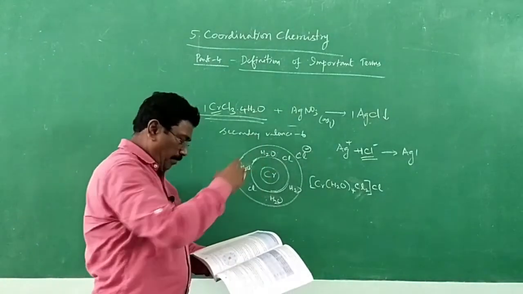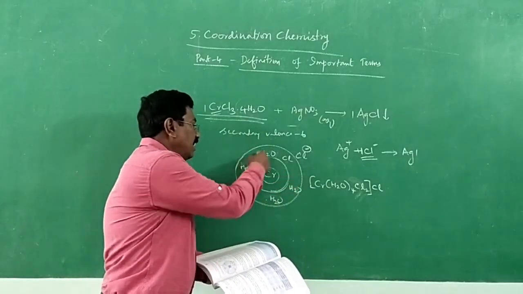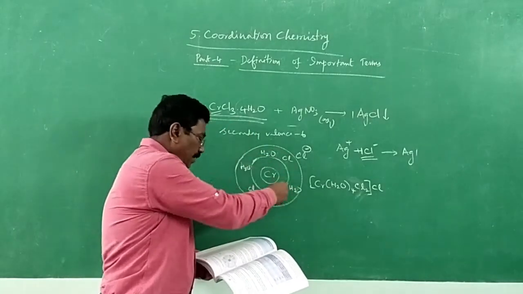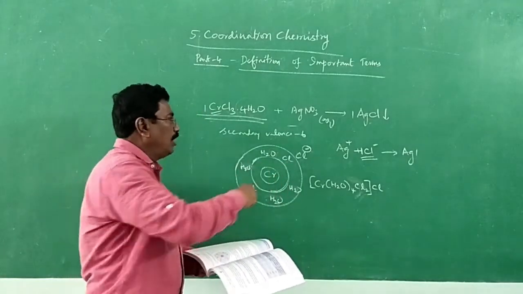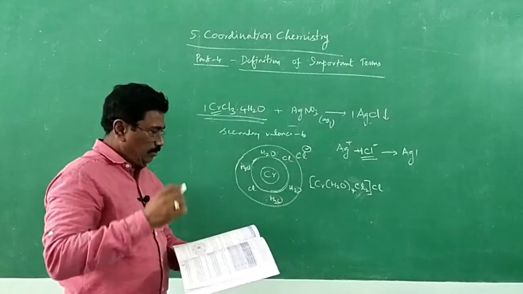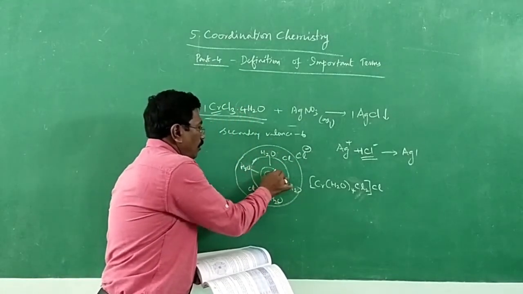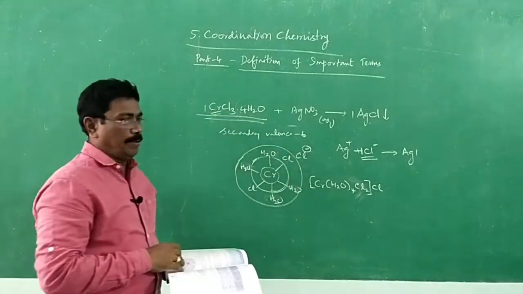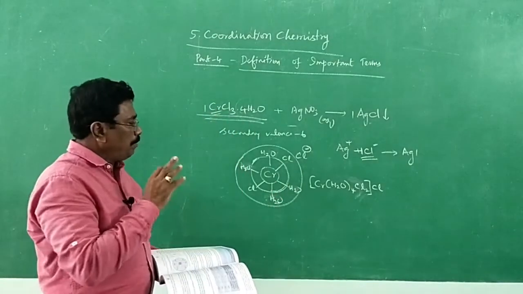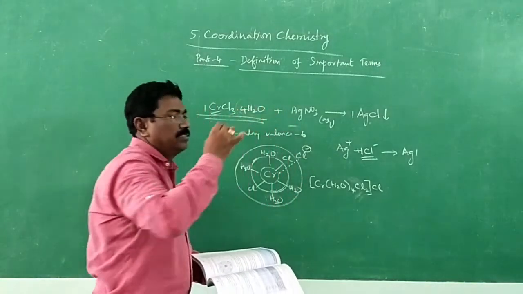Inner sphere. In the inner sphere, the ligands are present inside. And in the outer sphere we have got only 1 Cl minus ion, bonded with this. So 1, 2, 3, 4, 5 and 6 secondary valency. Primary valence can be drawn in the form of dotted lines like this.